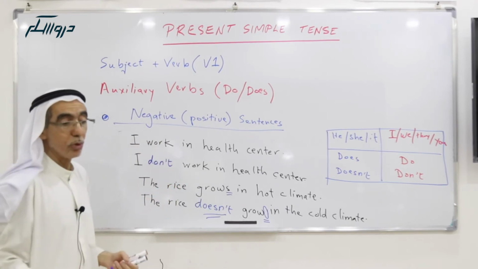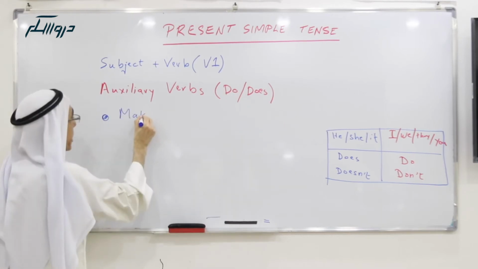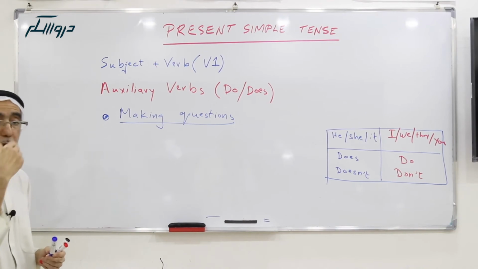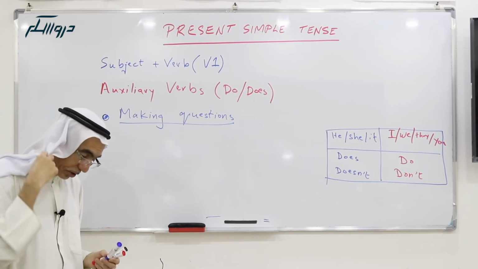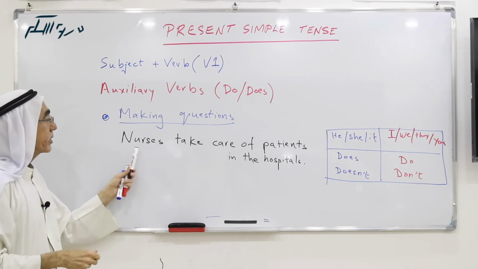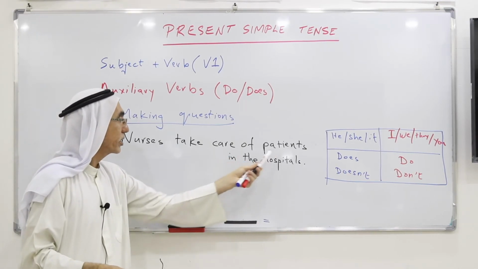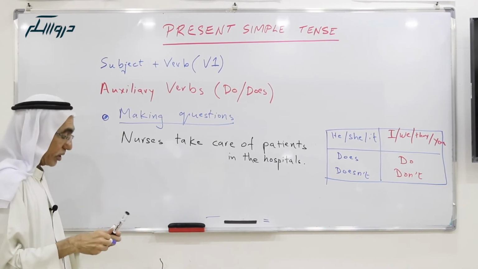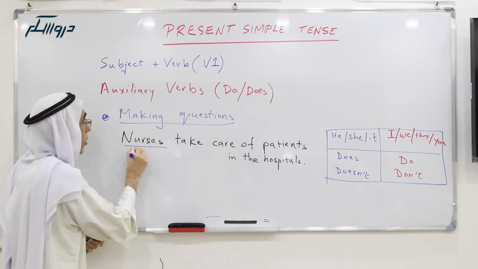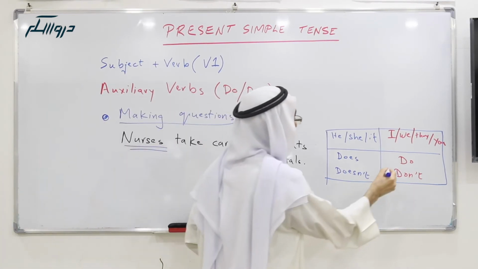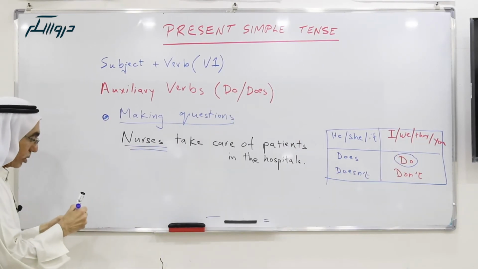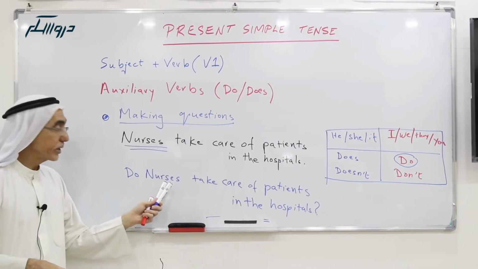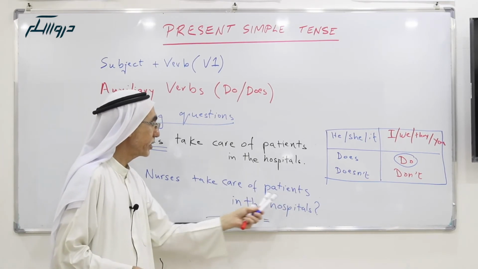Now let's move to making questions. Let's take a sentence, then we'll make a question about that sentence. Nurses take care of patients in the hospitals. If we want to make a question, since nurses are plural, it is they, so we use do. We say, do nurses take care of patients in the hospital?